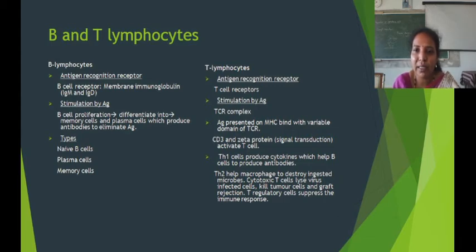The third type of T cell is the cytotoxic T cell. They lyse or break virus infected cells, and they are also responsible for killing tumor cells and for graft rejection. And last are the T regulatory cells. They suppress the immune response, and they are the main regulatory cells of the immune system.